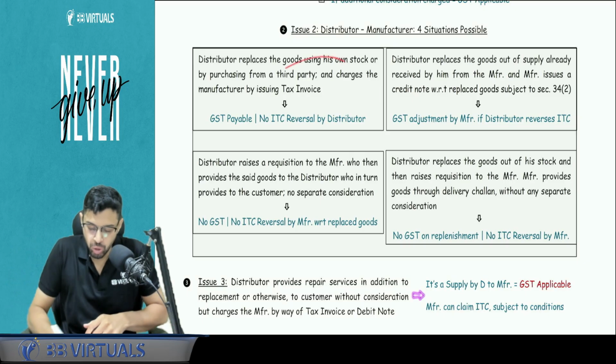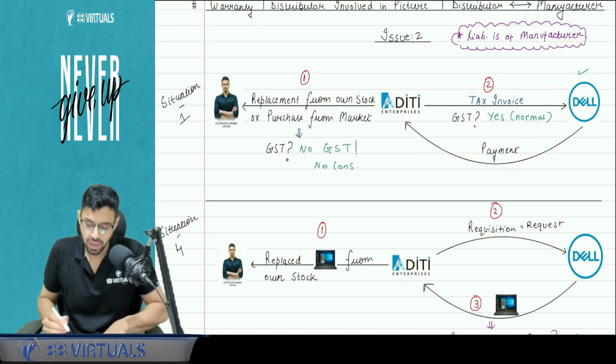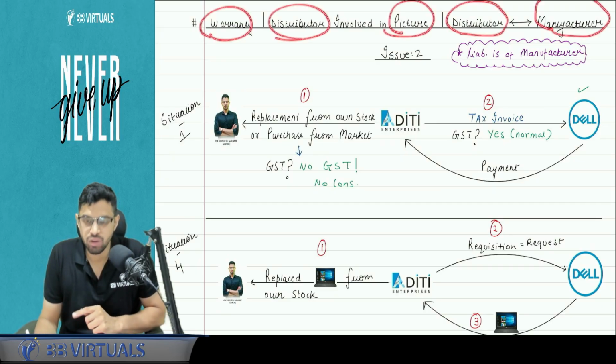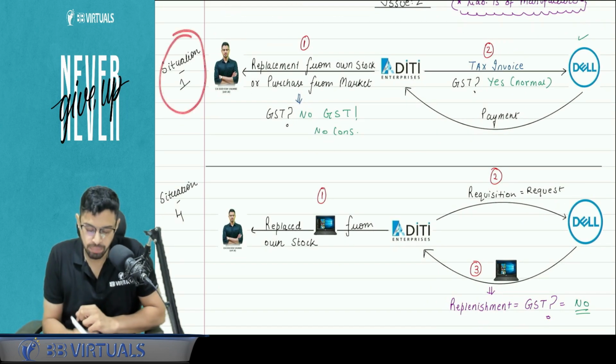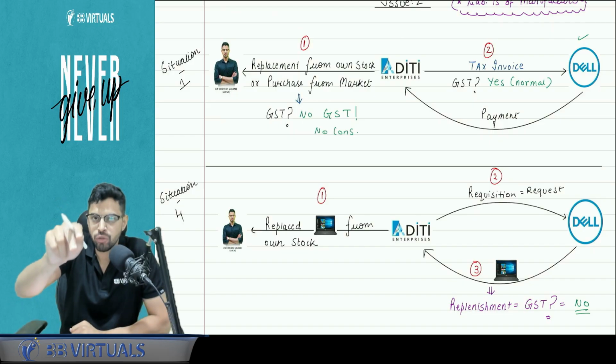Now we are going to cover this in a very, very effective manner from here. See, warranty, the distributor is involved in the picture, and we are talking about distributor and manufacturer. Why? Because liability is of the manufacturer. So pay attention. In situation number one, I called Aditi Enterprises, I had bought a computer from you, the part is not working, please replace it.